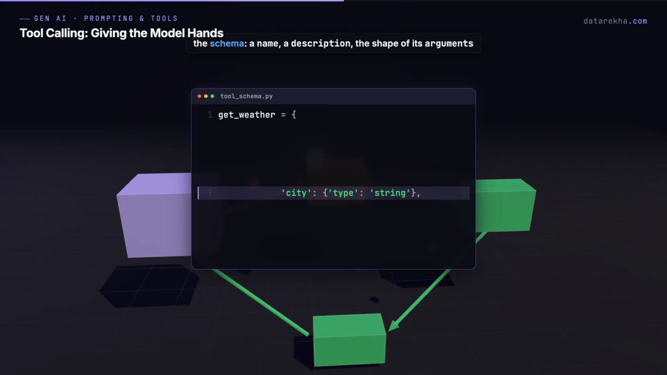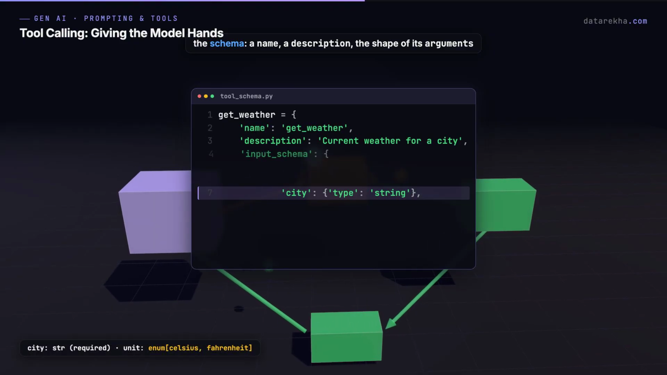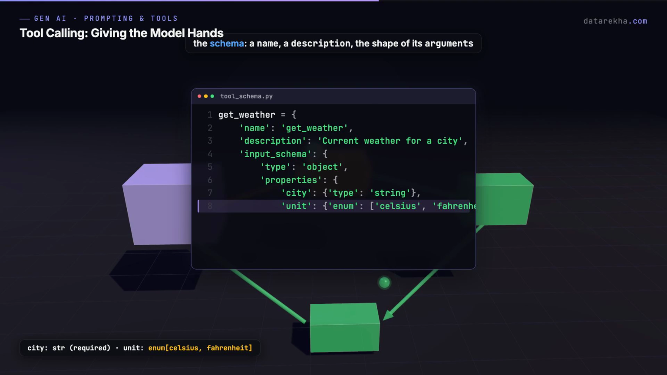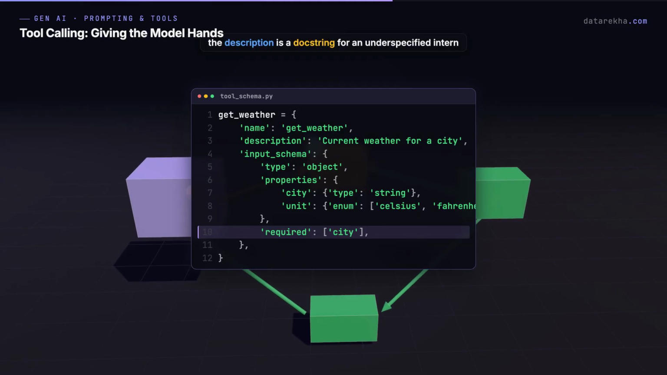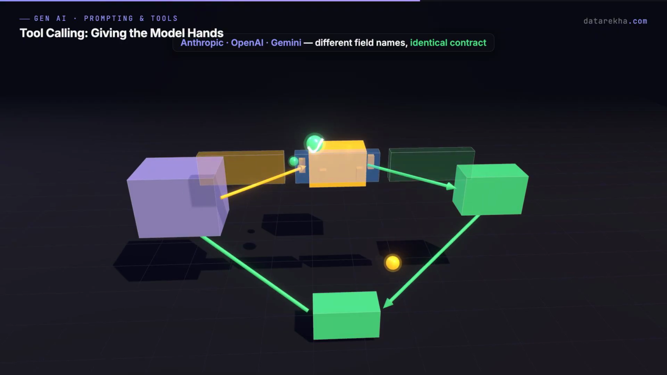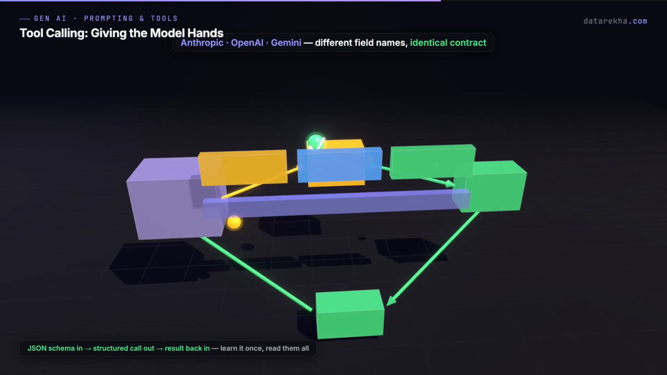Now the schema, what you actually hand the model. It's a JSON description of each tool, a name, a description, and the shape of its arguments. For get weather, name it, describe what it does, declare it takes a city string and an optional unit, Celsius or Fahrenheit, and mark city as required. And treat that description like a docstring for an underspecified intern. The model only knows what the schema tells it. Vague description, wrong tool, every time. Every provider does this. Anthropic, OpenAI, Gemini, different field names, identical contract. JSON schema in, structured call out, result back in. Learn it once, read them all.